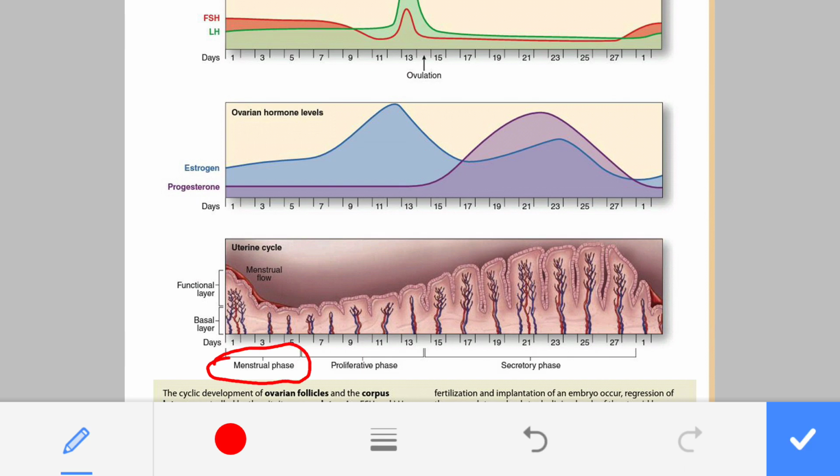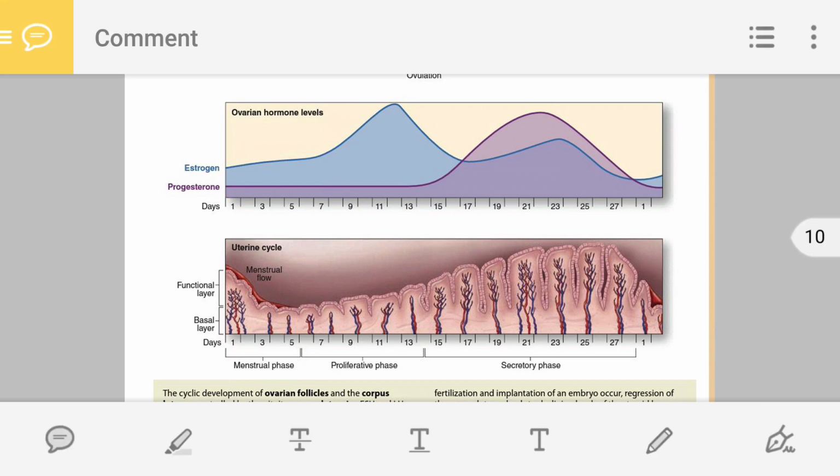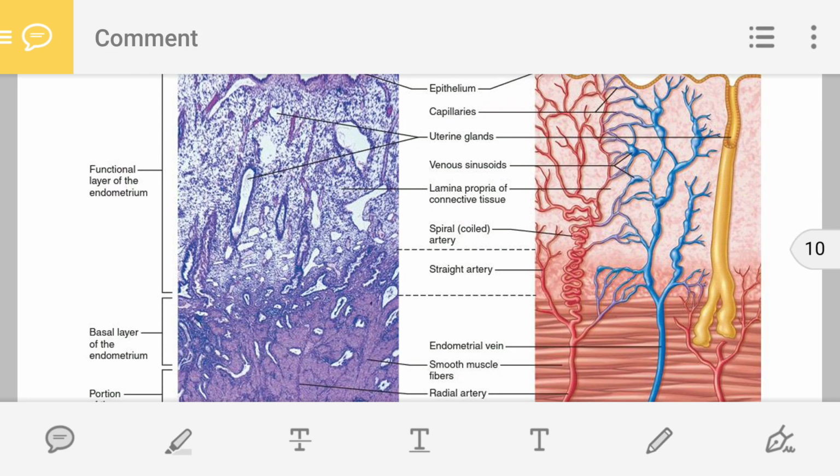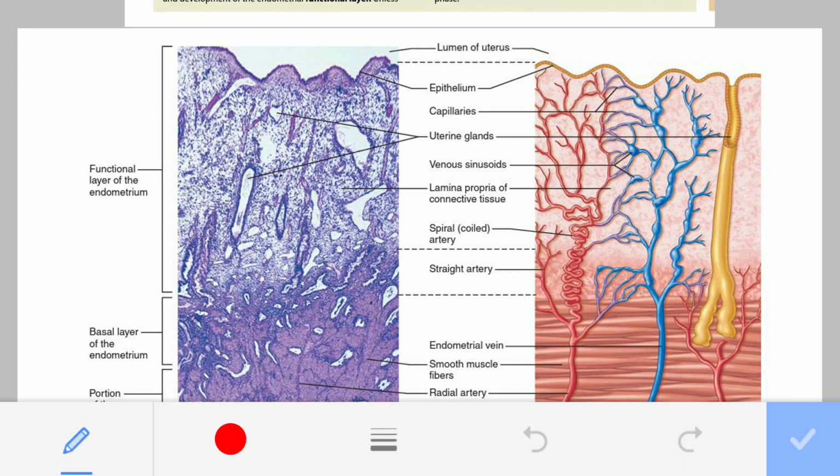As you can see, the level of estrogen and progesterone is very low, so the endometrial cells are producing prostaglandin, and this prostaglandin affects the spiral arteries.